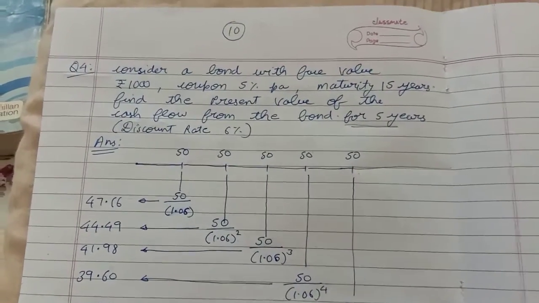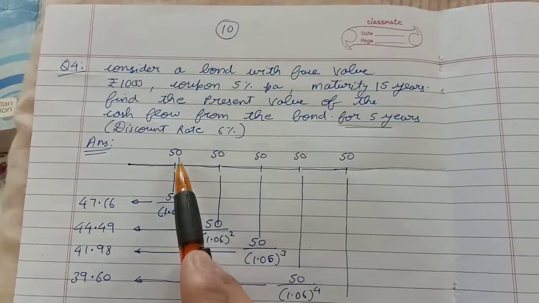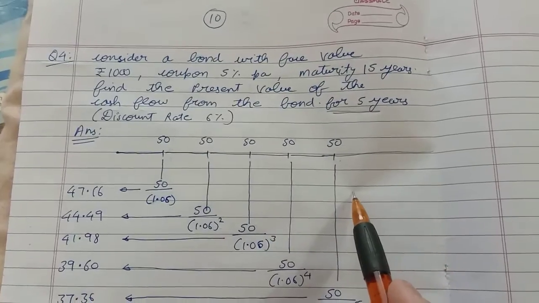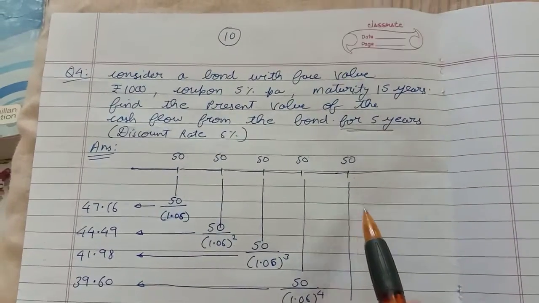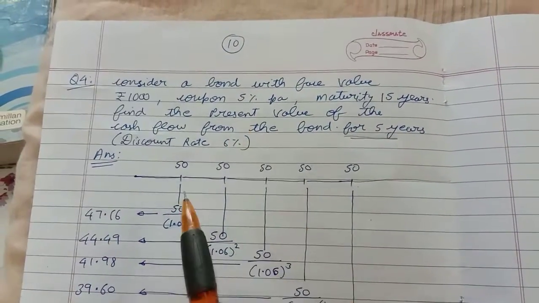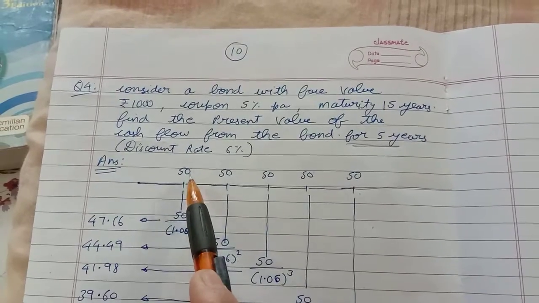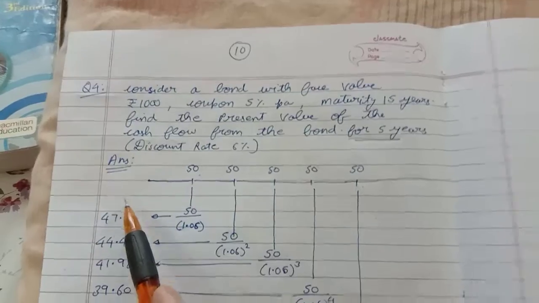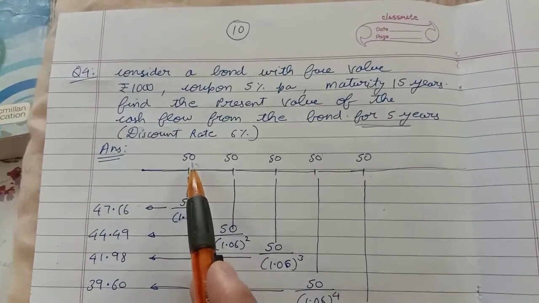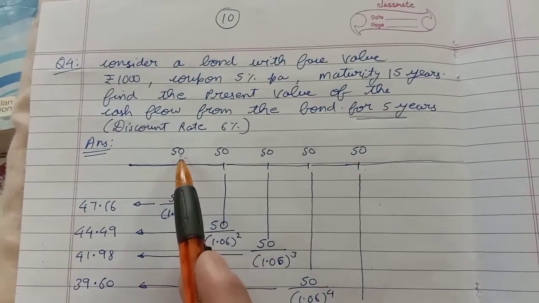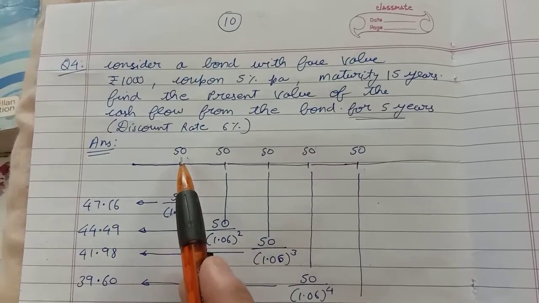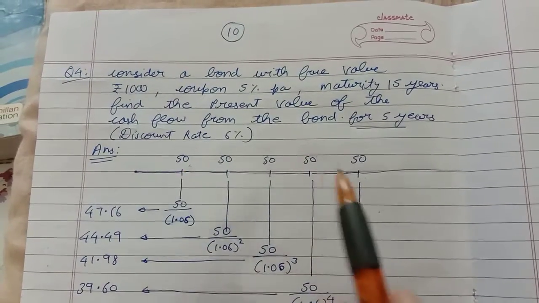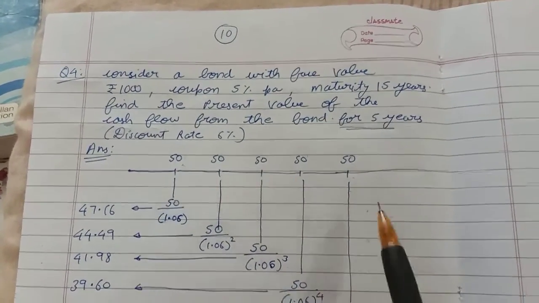Now you are not going to calculate the value of this 50 over here. What you are supposed to calculate is present value, that is the value of this rupees 50 over here. Are you getting the difference? If they ask you to calculate future value, you use the formula for compounding and move this 50 over here, future value.